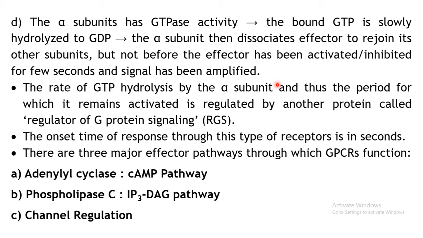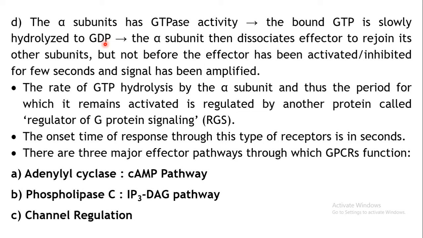Now this dissociated alpha subunit which is activated will further act on some effector, right? Now this alpha subunit has a GTPase activity. That is, the alpha subunit can slowly hydrolyze this GTP to get converted into GDP.